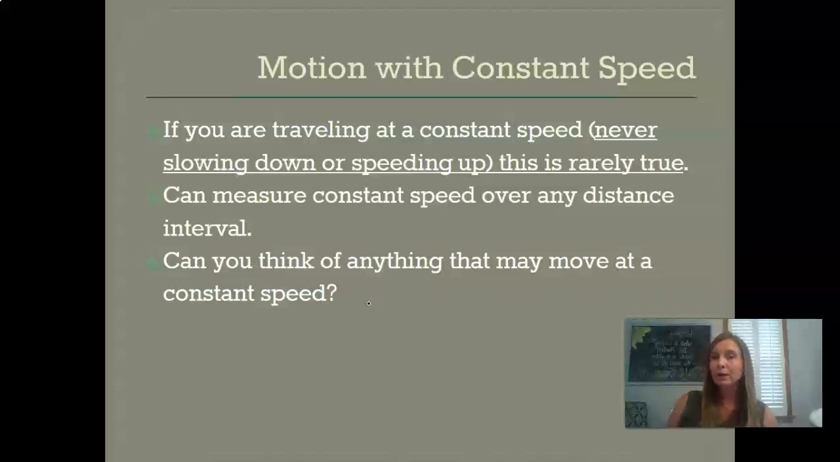We can also look at our calendars. It takes 365.25 days to travel all the way around the sun, and that's constant. That is something that is pretty standard. If something changes, then we're like, oh my goodness, we better start figuring out what's going on. But for the most part, it's a constant speed.